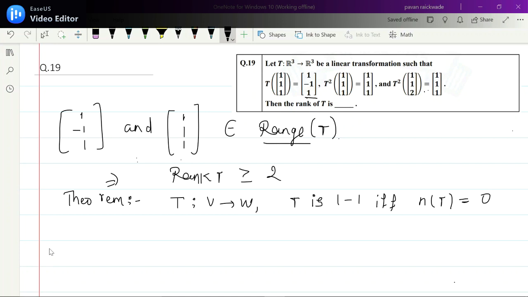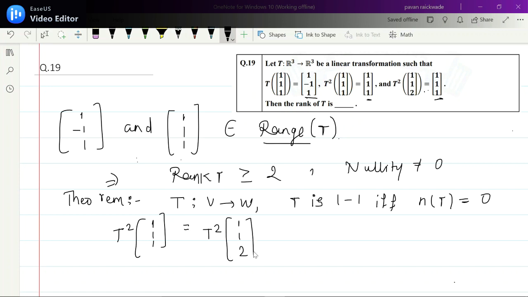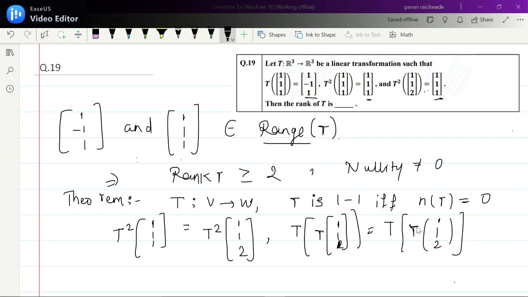Okay. So I claim here that the nullity is non-zero. So what we know is T squared at (1,1,1) is equal to T squared at (1,1,2). But I can write this as T of T at (1,1,1) is equal to T of T at (1,1,2), right? So if these two are not equal, then we are through, because x is not equal to y and T of x equals T of y, which implies T is not 1-1.